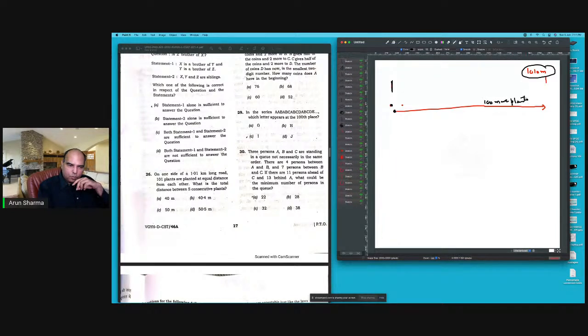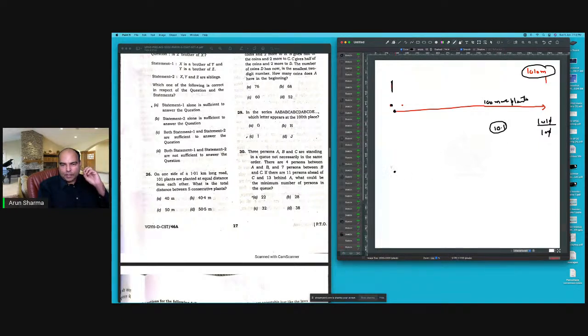So the length between 2 plants is going to be 1010 divided by 100. The distance between 2 plants is going to be 10.1. I'm doing 26 again for you. So in a range of 10.1 your next plant will come, at every gap of 10.1.